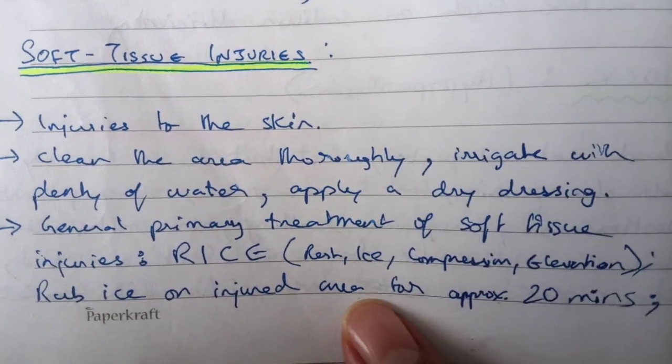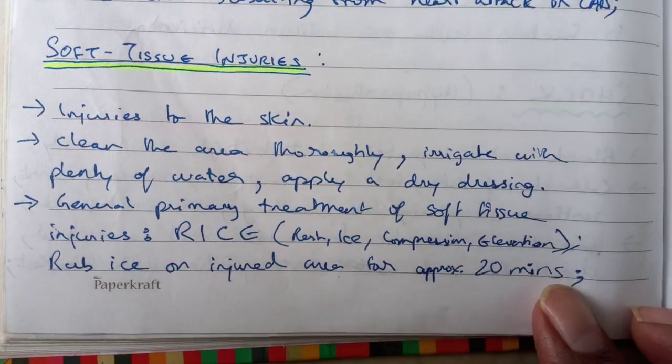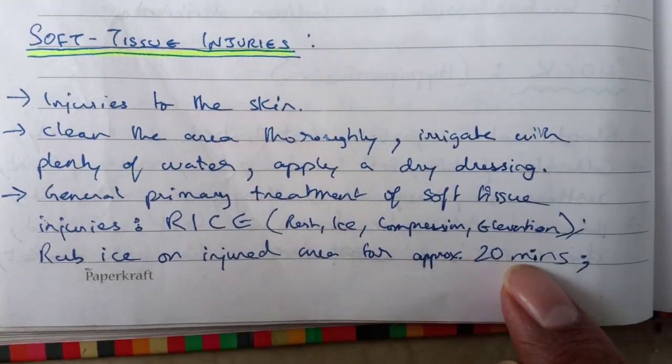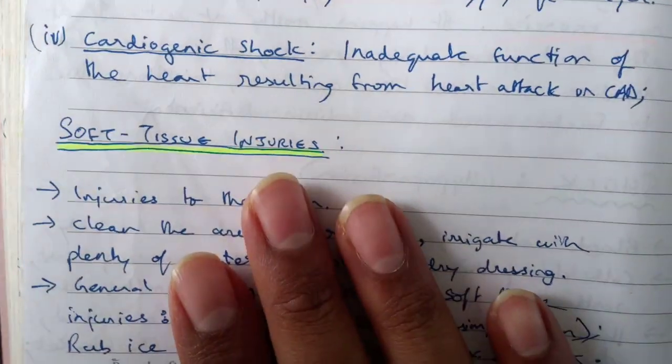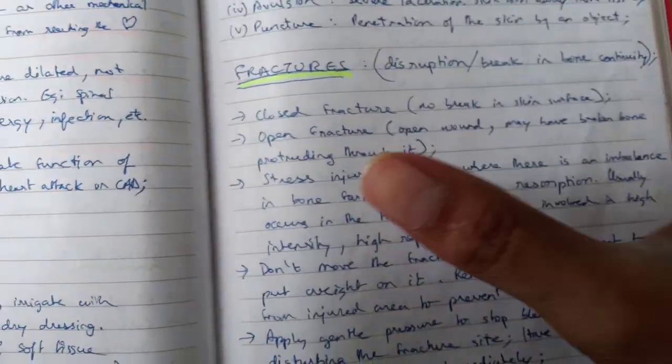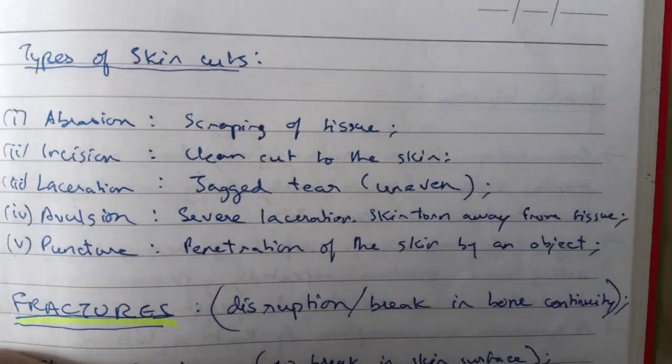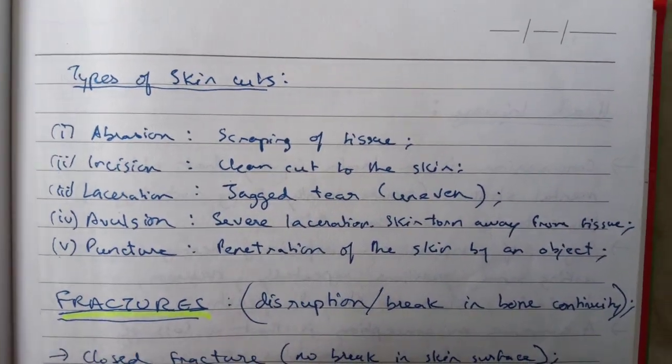Rub ice on the injured area for approximately 20 minutes. Don't just put ice and remove. You should keep rubbing ice on that area for approximately 20 minutes. This is what ACE suggests. But some recent studies say that ice is not a very good idea. But we just have to follow ACE as of now to clear the exam.